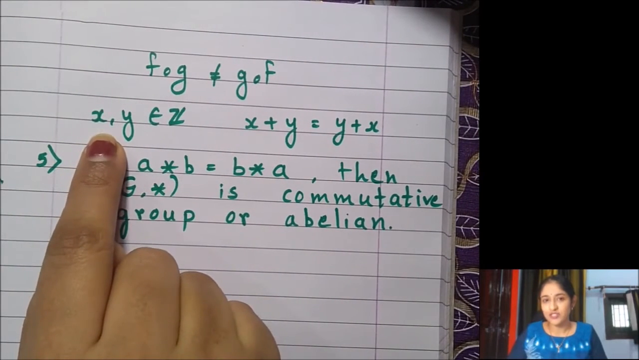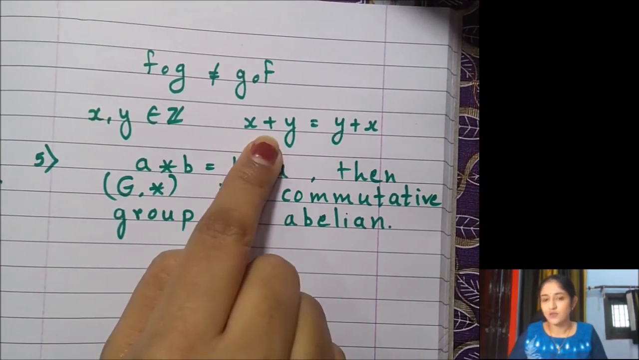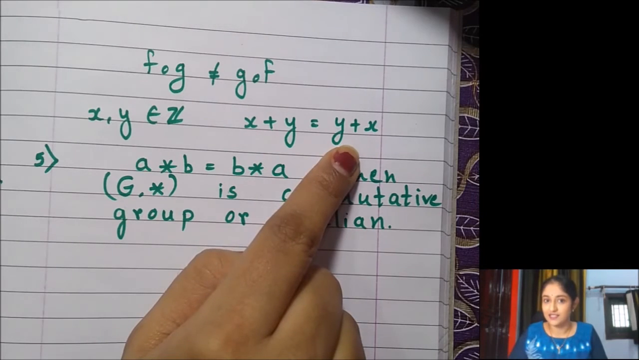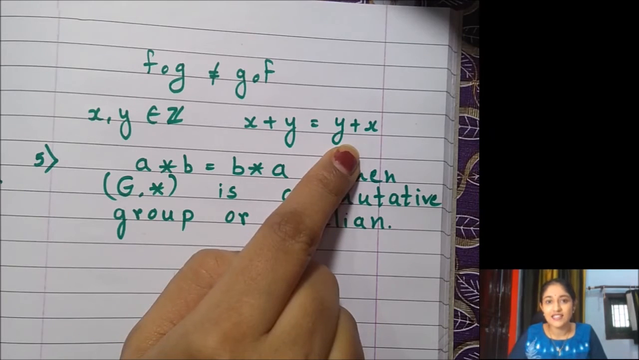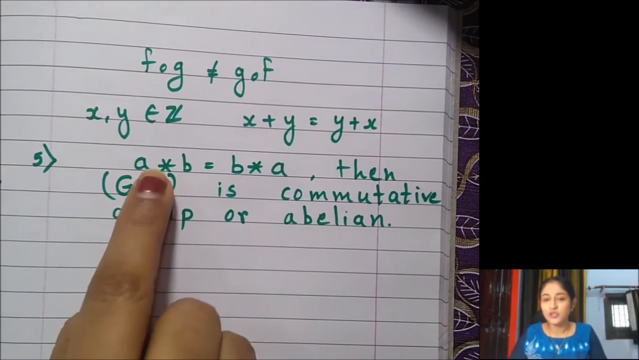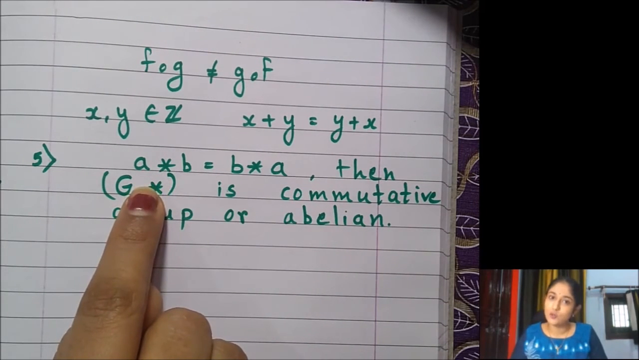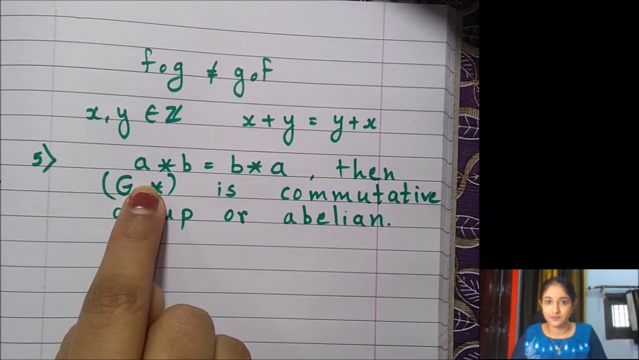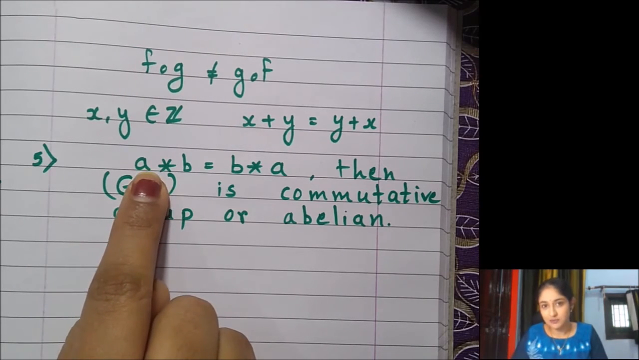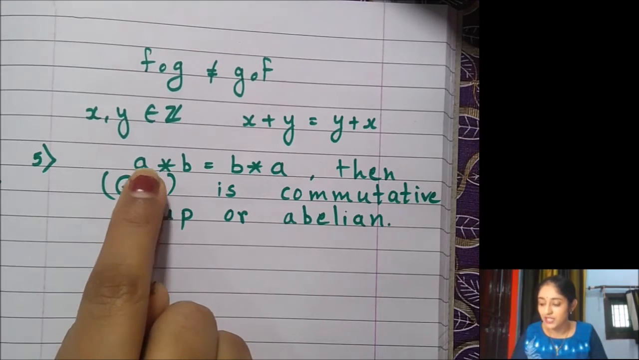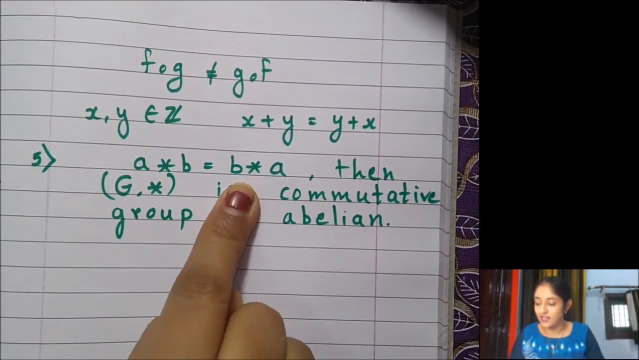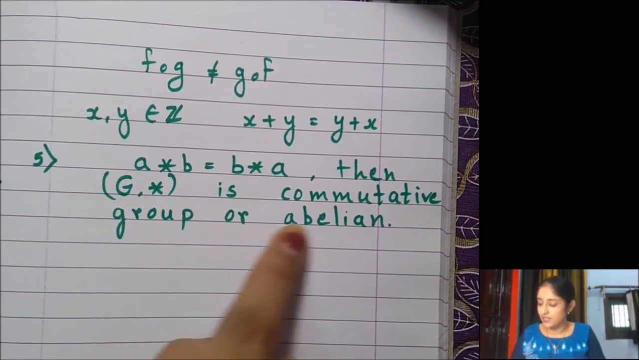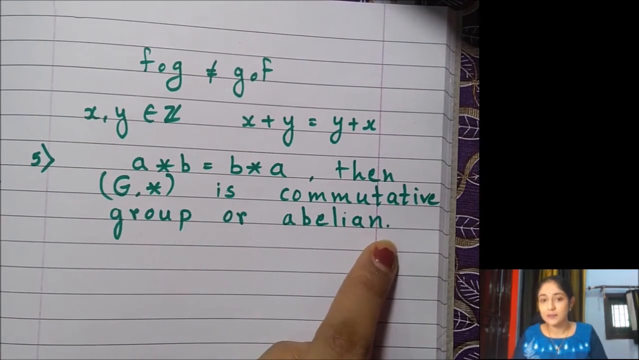In numbers also, we see for any 2 integers, x plus y is always equal to y plus x. This, in general, is not true for all the operations on all the sets. Hence, there is a different property called commutativity. If the commutativity is present, the group is said to be a commutative group. Let's see what it rigorously means. For any 2 elements A and B, if A star B is equal to B star A, then the group G star is a commutative group or abelian group.